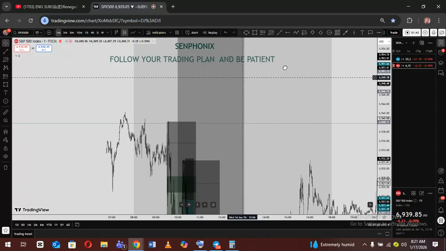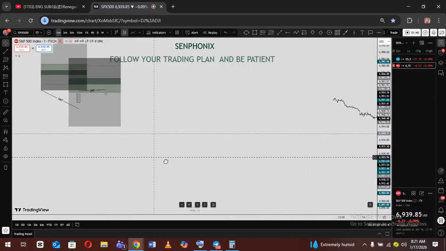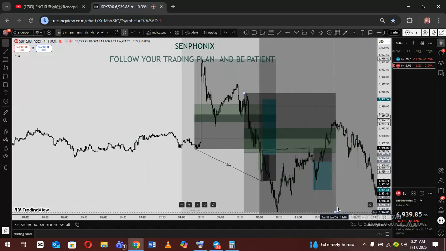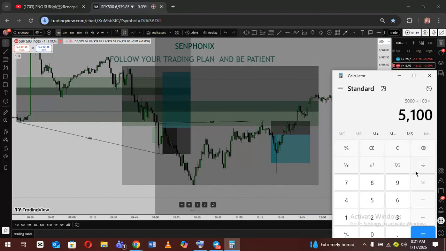Even though I'm getting a prop firm, early next month, I pray. So this is it. Look at this one right here. I hope you guys can see this one. On Tuesday, I lost one trade, which is minus 50. Understand?